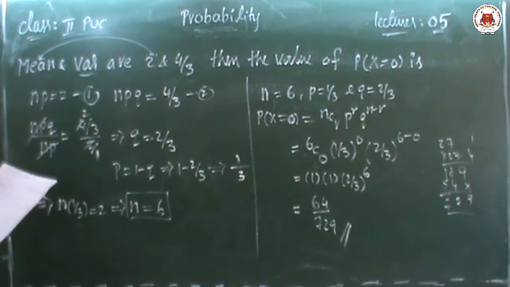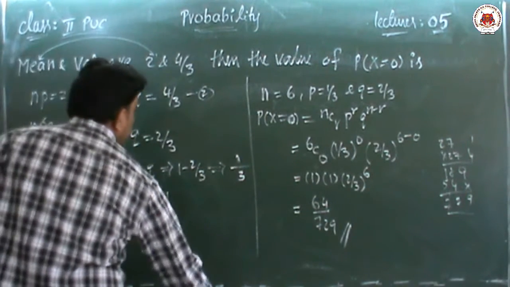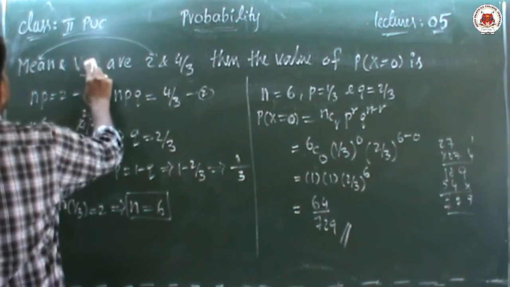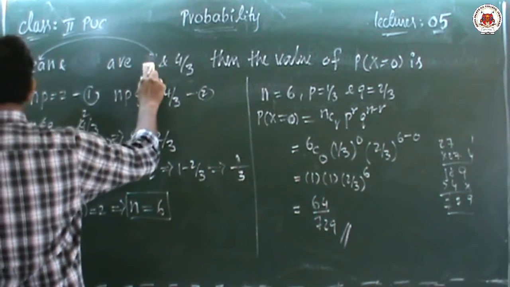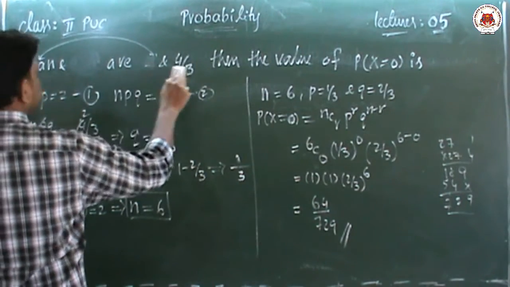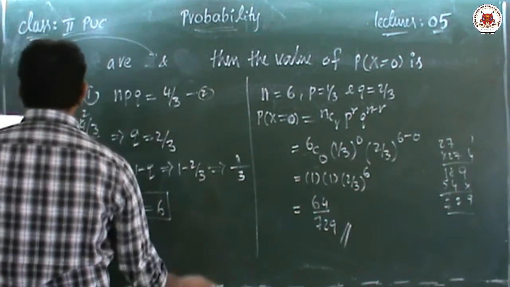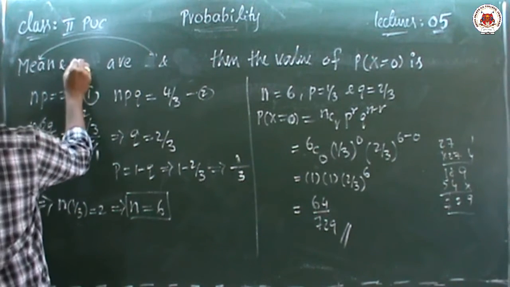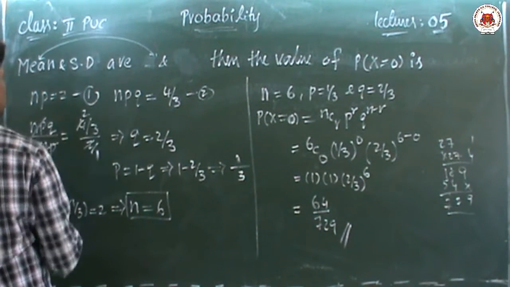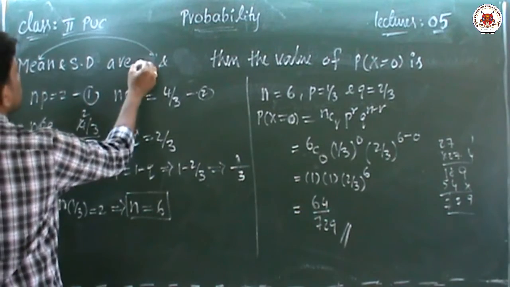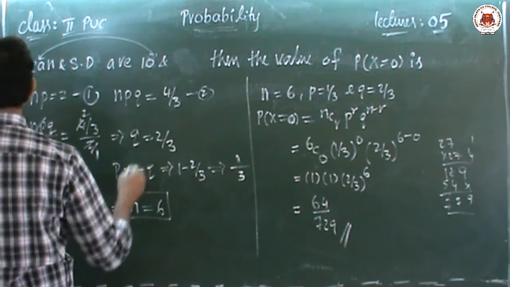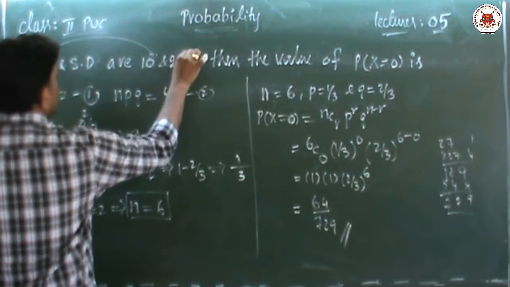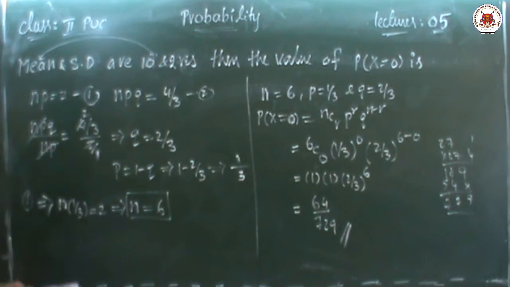So that's it. Now the next question on this model is where mean and standard deviation are given. SD means standard deviation.